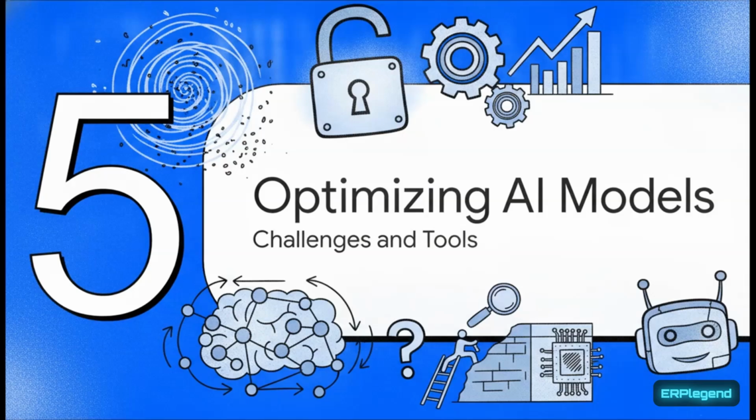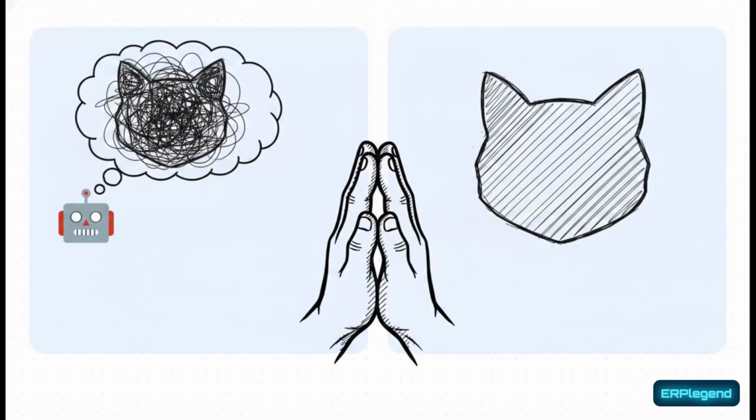And finally, Section 5, Optimizing Models and Challenges. A really crucial point is how we actually evaluate if an AI is learning anything at all. We use a metric called cross-entropy. Imagine you're training an AI to recognize images of cats. Cross-entropy compares the predicted probability distribution, basically how confident the AI is that the image is a cat, against the true distribution, which is the actual 100% reality that yes, it is a cat.